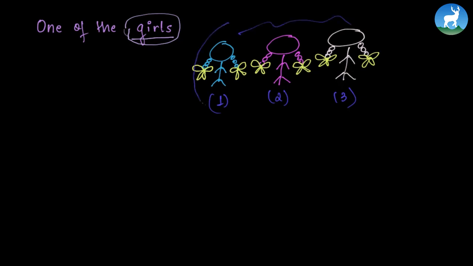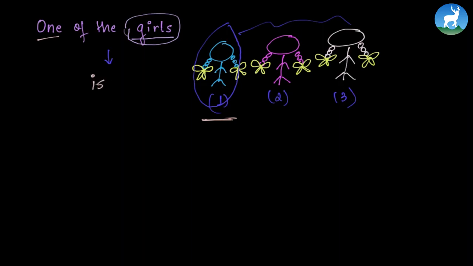So maybe we're talking about only this girl. So we use a singular verb here. Though "girls" denotes plural form, because we have one among those girls, only the first girl among these 3, we use "is."